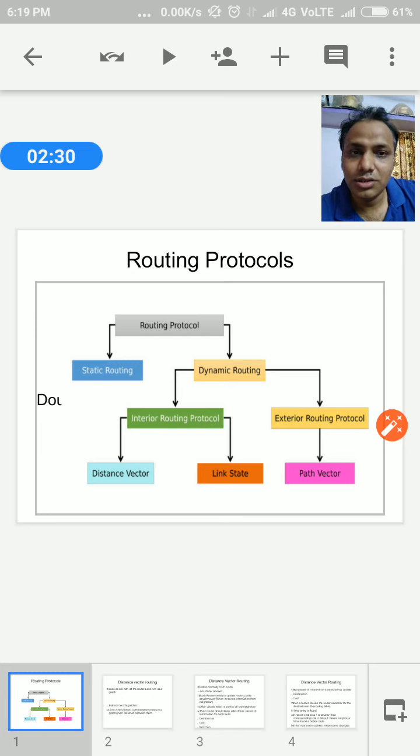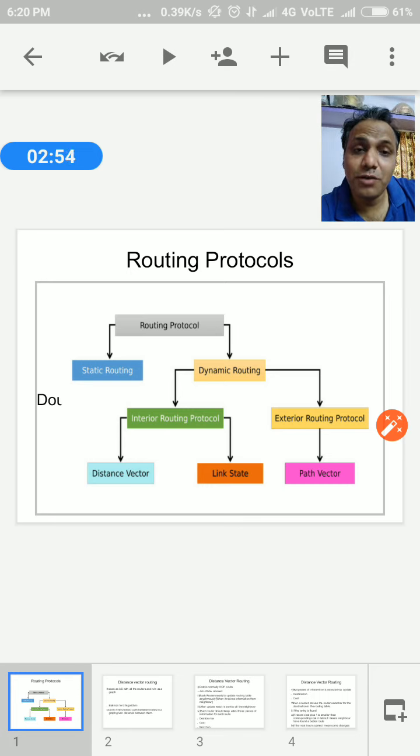The cost is the number of routers in between the source and destination, and whatever the routers are, we have to consider that cost. The third field is the next hop, or we call it the next router. Whatever the next router is, this is the third field that you have to take.